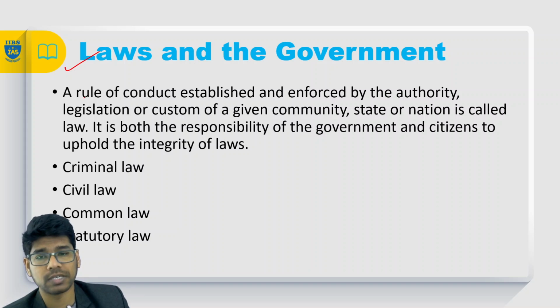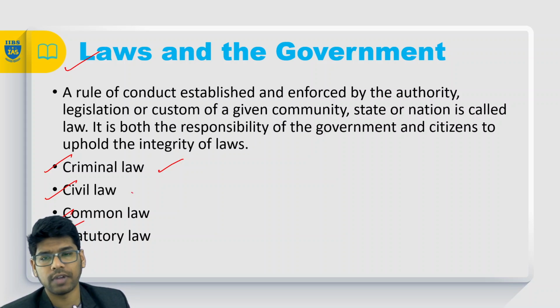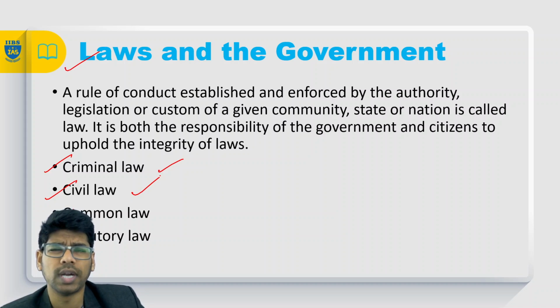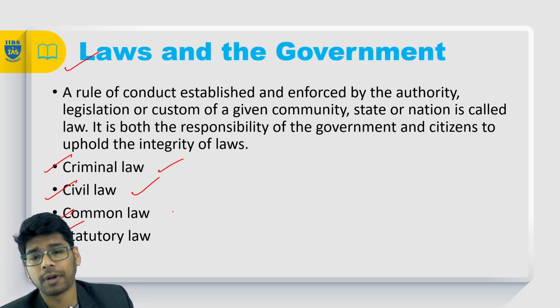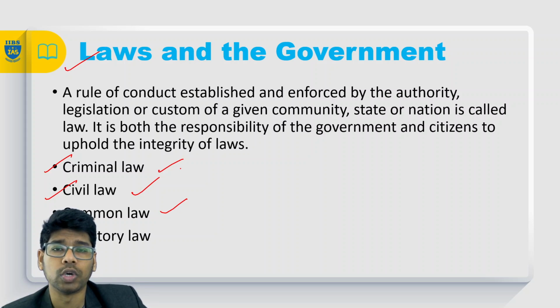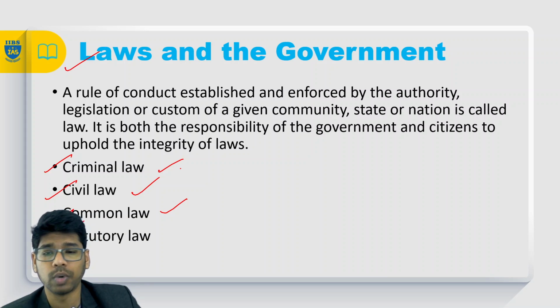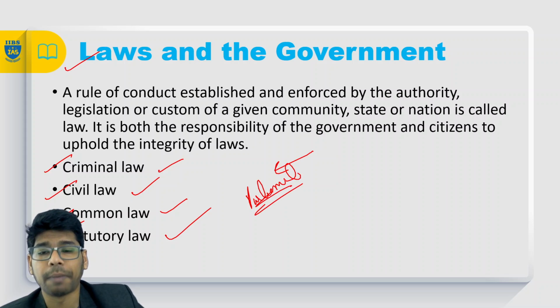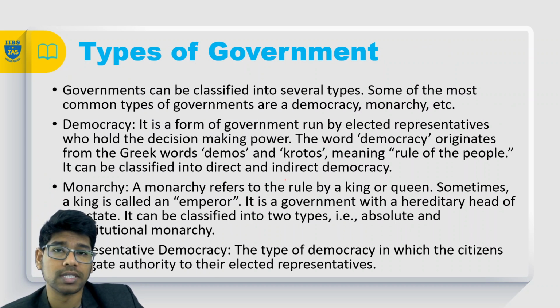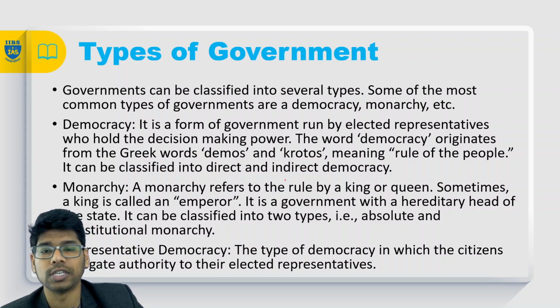The different laws passed by the government are criminal law, civil law, common law and statutory law. Criminal law is based upon crimes. Civil laws are based upon household matters, like property. Common laws are the laws established by the court; if the court says something, you have an obligation to follow it. Statutory laws are the laws passed through the parliament, and the bodies created henceforth are statutory bodies.